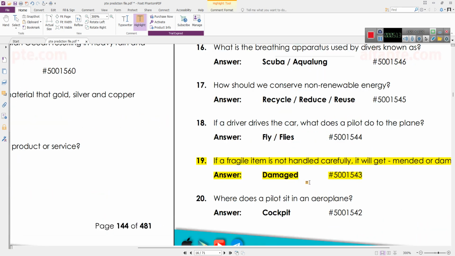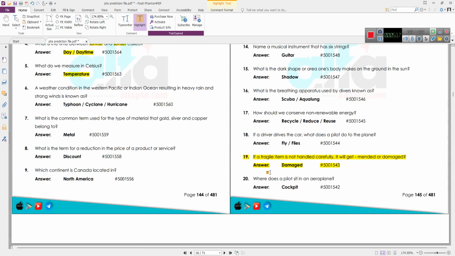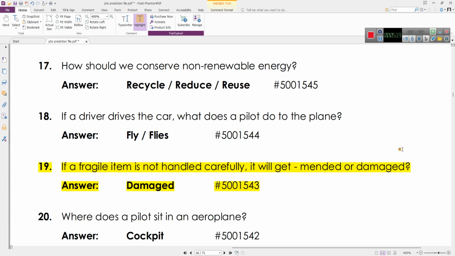So, how are you supposed to deal with these kinds of questions? Like I mentioned before, these are questions with options already there in the question itself. If a fragile item is not handled carefully, it will get mended or damaged. You should be clever enough to identify these are the options and you can speak both of them out. You can say mended, damaged.